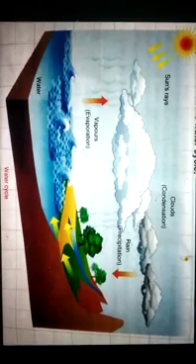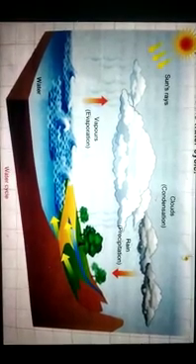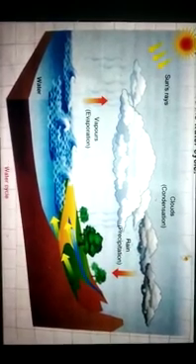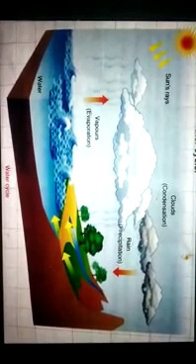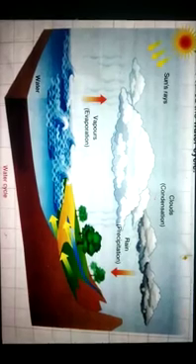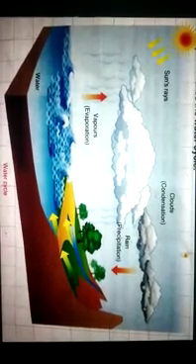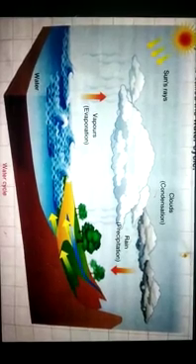This process is known as precipitation. This movement of water from the earth to the atmosphere, then back to the earth in the form of a cycle, is called the water cycle.